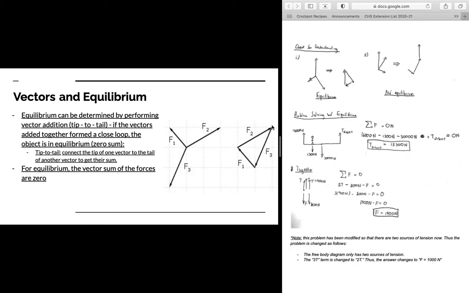And then where we have the tip of F2, we take the tail of F3 and connect it. So here's the tail of F3 connected to F2. Now we draw F3 in the same direction it has over here, and we see if our loop is closed or not. In this case, we can see we have a closed loop. So this is a case of equilibrium.